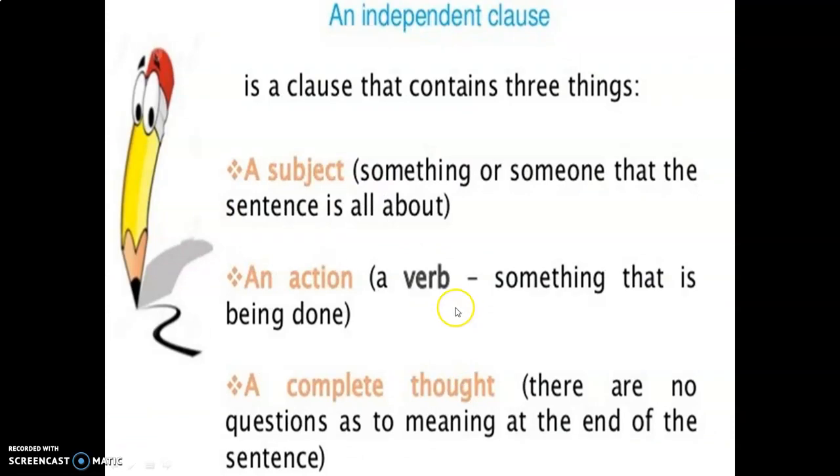First of all, what is an independent clause? It is a clause that contains three things: first a subject, second an action, third a complete thought. This is the basic sentence. The subject is something or someone that the sentence is all about. Next, the action means the verb; a verb is something that is being done. Next, a complete thought means there are no questions left about the meaning at the end of the sentence.